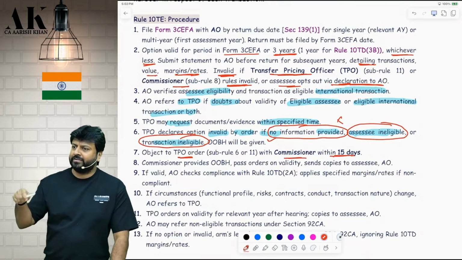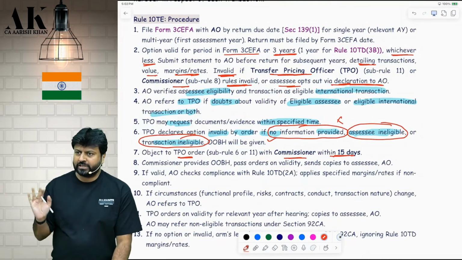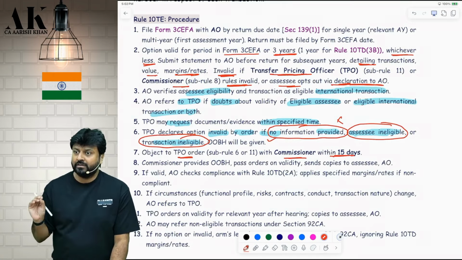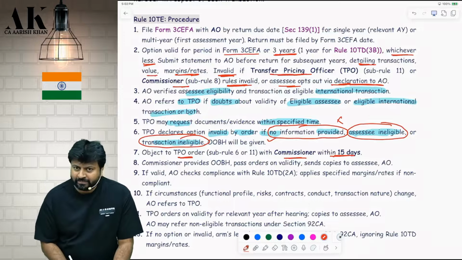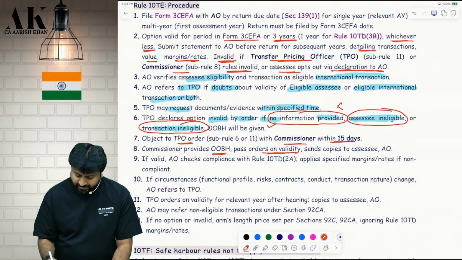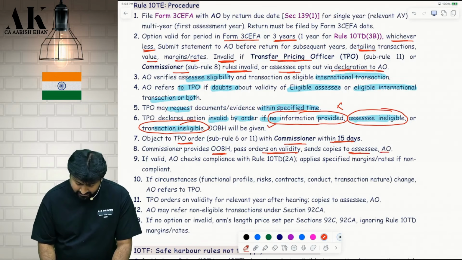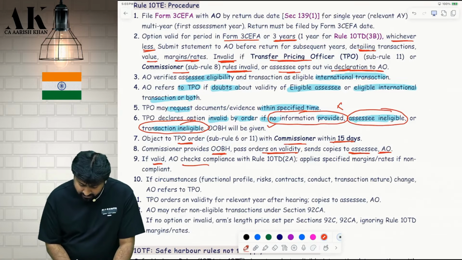Can you see this? You can file an appeal to the commissioner. Okay. It's not an appeal actually. It's an objection. Okay. It's not a CIT appeal. It is the commissioner, CIT. Is it clear? Then the commissioner will give an opportunity of being heard. He will pass orders on the validity, whether it is valid or invalid, and send the copy to whom? Assessee and the AO. If valid, the AO checks compliance with Rule 10TD, sub Rule 2A.